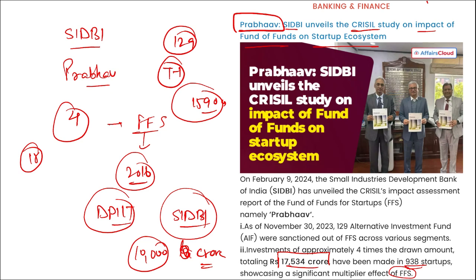And we can see that funds have directly invested into emerging sectors such as your agriculture, health tech, financial services, sustainability, etc. Right? Apart from this, question can be asked that these funds of fund, they supported the maximum number of startups from which state? They were supported Karnataka. Right? They supported it in Karnataka. It was followed by Maharashtra on second and Delhi NCR in the third position.